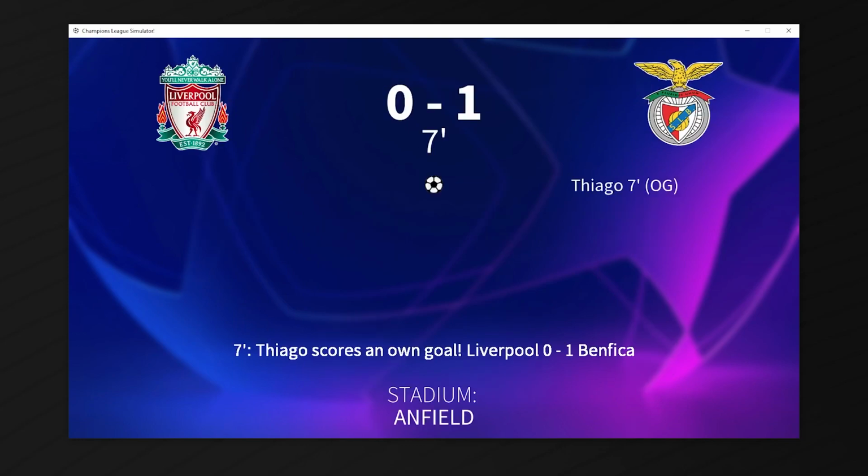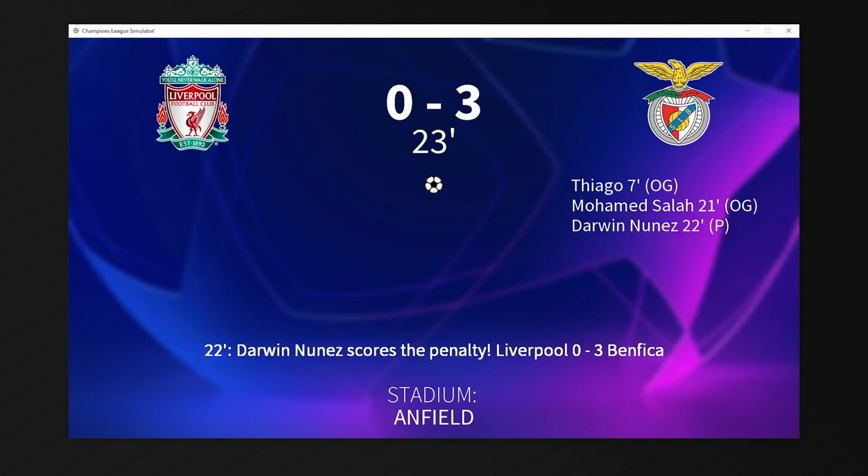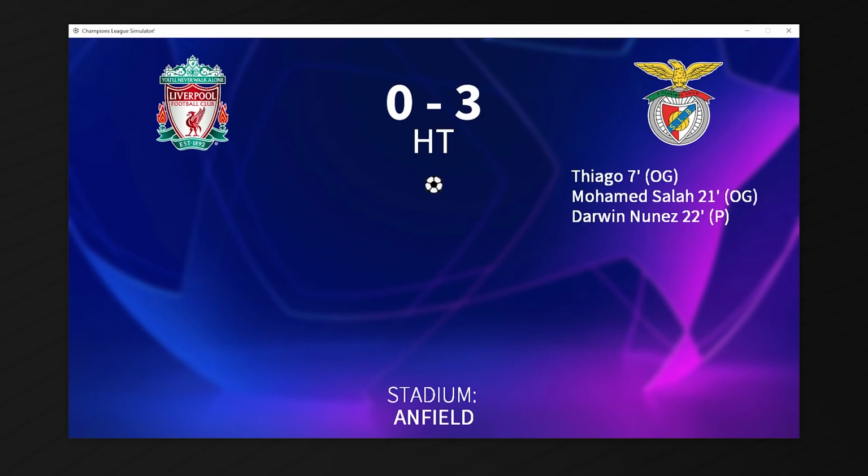In the 7th minute, Thiago scores an own goal and it's 1-0 Benfica, and it's 3-2 to Benfica on aggregate. Salah scores an own goal and it's 4-2 Benfica. After that, a penalty is awarded, Darwin Núñez scores it, and it's 3-0 to Benfica at Anfield. What is happening? Henderson gets booked right before halftime, and going into halftime, Liverpool are down 3-0, so they need an Istanbul miracle to stay alive in this year's Champions League.